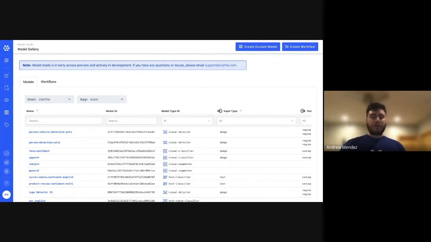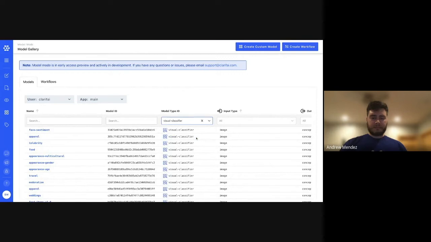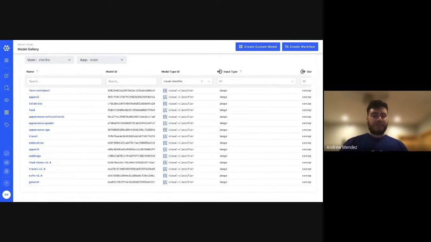We will filter the list of models only to display pre-trained visual classifiers. We will select the general model, which is a visual classifier that can predict up to 10,000 semantic concepts within an image.